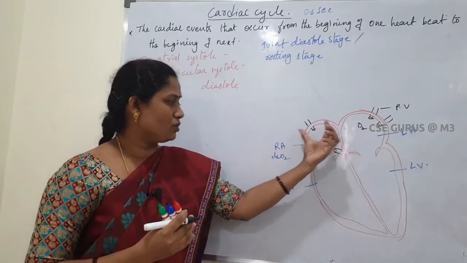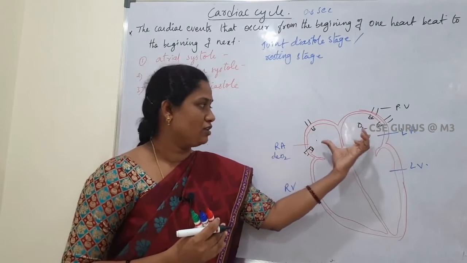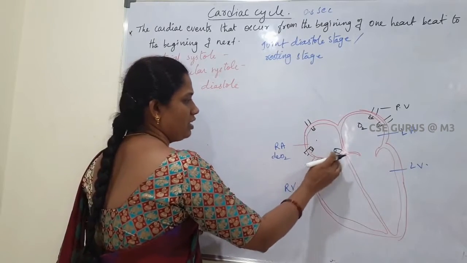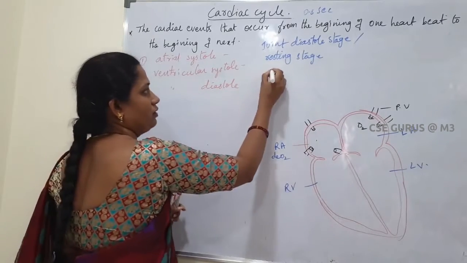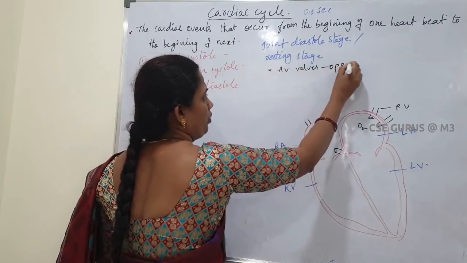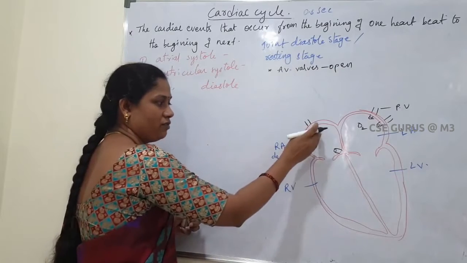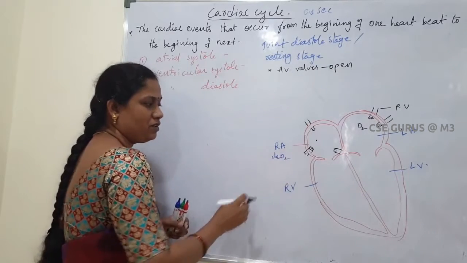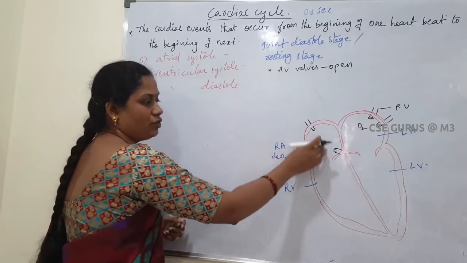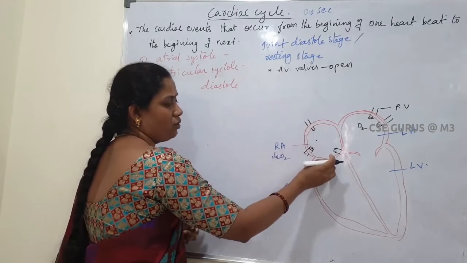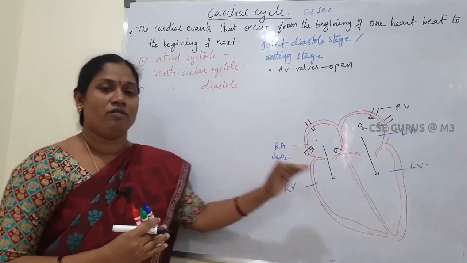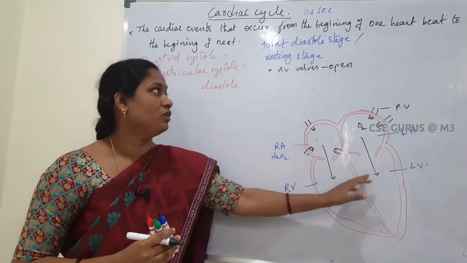So both the right atrium and left atrium are filled with blood. In this condition the AV valves are open. The AV valves are present at the auriculoventricular aperture. As the AV valves are open, blood flows down from the atria to the ventricles.